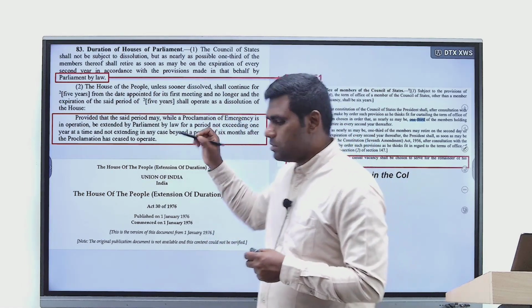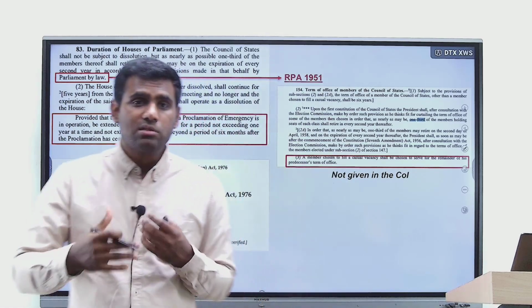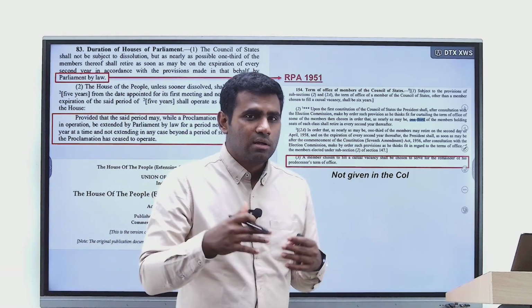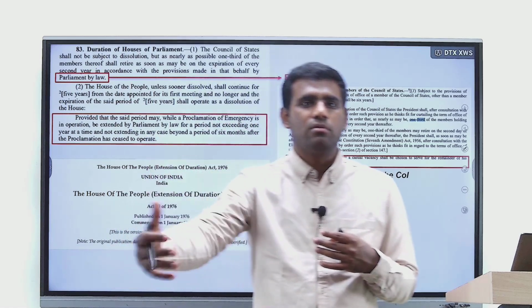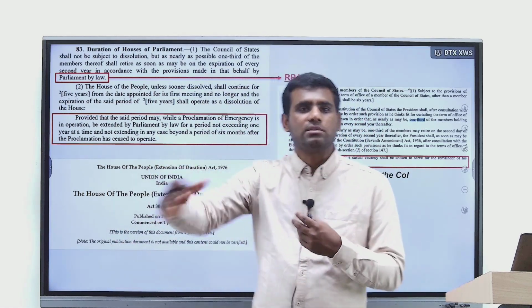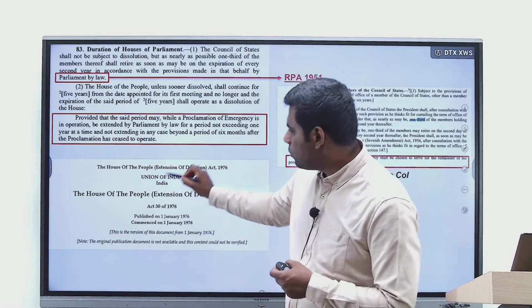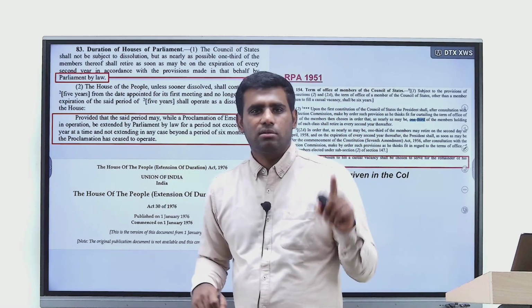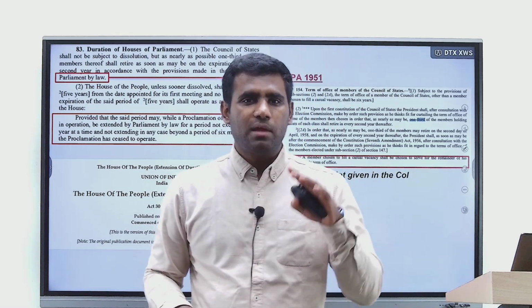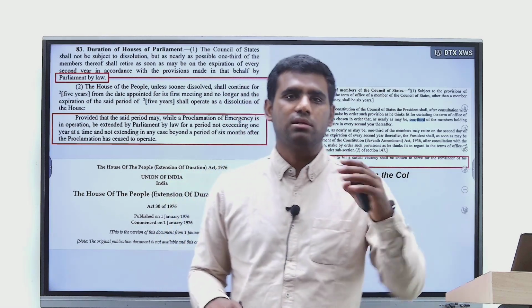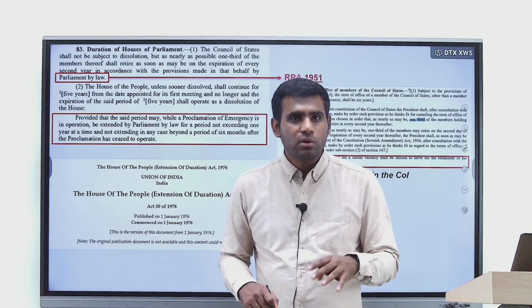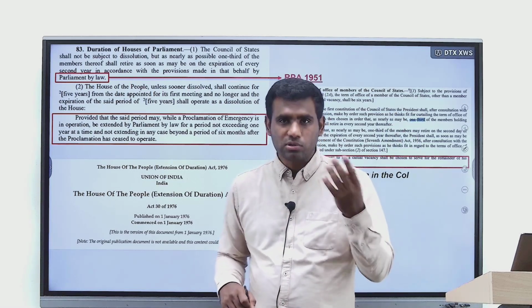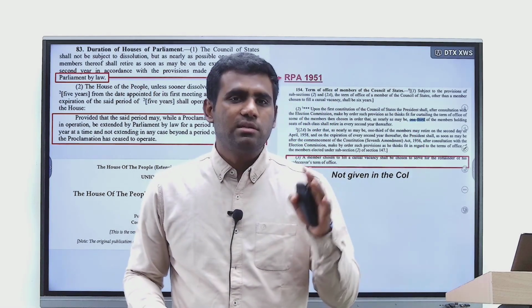It's the Parliament which, when emergency is in operation in India, can extend the duration of Lok Sabha. Its tenure can be extended, right? So what you have here is basically an act of Parliament. Just once in the history of independent India has the tenure of Lok Sabha been extended. And when did it happen? It happened during the time of emergency, national emergency that was in operation in 1975 to 77.